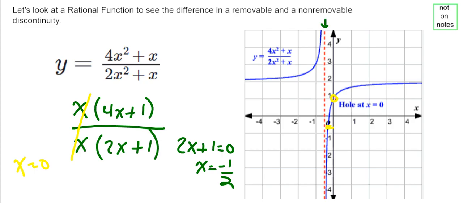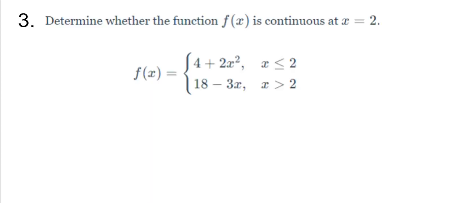And so when we think about that, it makes sense, right? So cool. That's why, when we have a hole, we say it's a removable discontinuity. Because look, we removed it. Isn't that cool? Canceled out and removed it. We cannot remove this vertical asymptote. There's no removing it. All right? Cool, cool. All right, let's go back here.